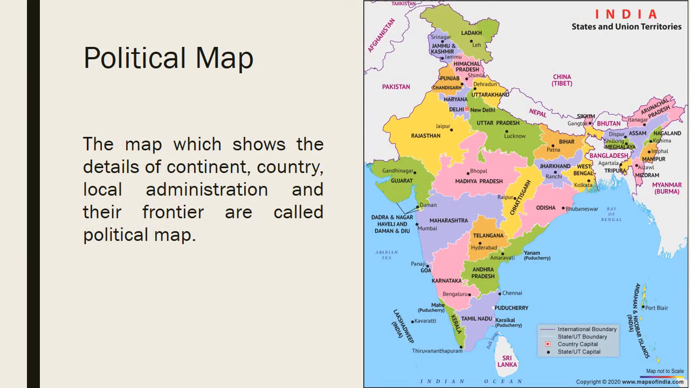Under cultural maps, we have various maps, but let's study the basic ones. Political map. The map which shows the details of continent, country, local administration and their frontier is called a political map. There are no natural boundaries, but boundaries which have been created by human beings for their easy administration or for better policies or politics. So these are political maps. Here we have been given the political map of India, where you can easily see the division between different states and union territories.